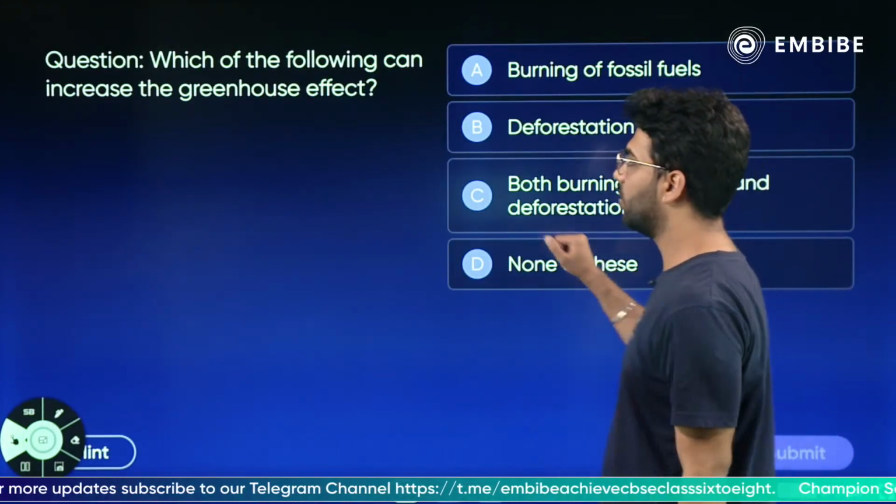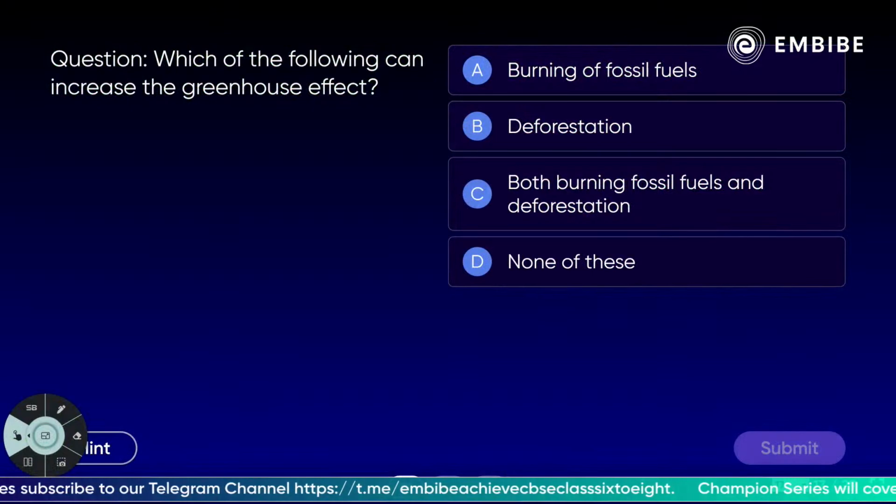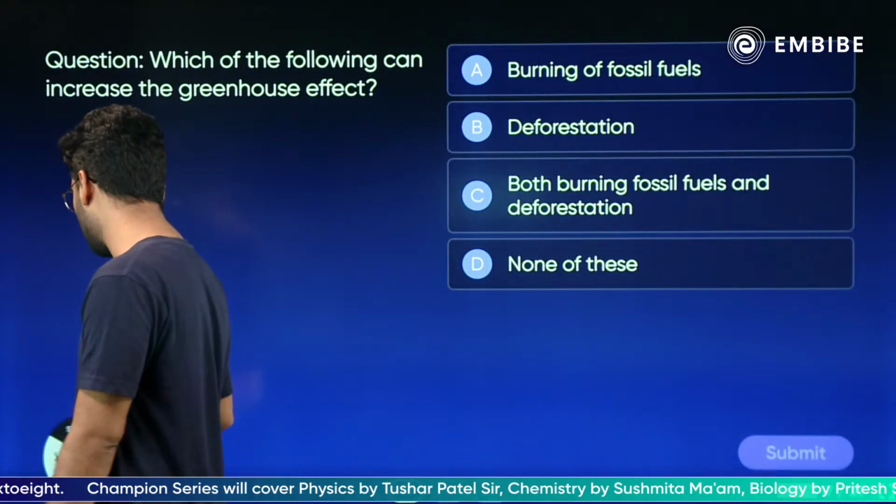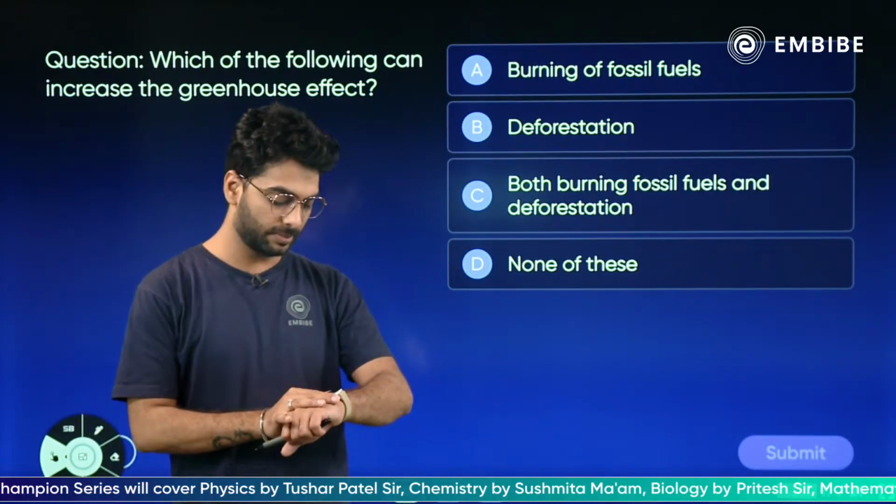Here is a very interesting question: which of the following can increase greenhouse effect? Burning fossil fuels, cutting of trees, both fossil fuels and cutting of trees, or none of the above? Which of these will increase the greenhouse effect? Easy peasy, come on. Super easy question.